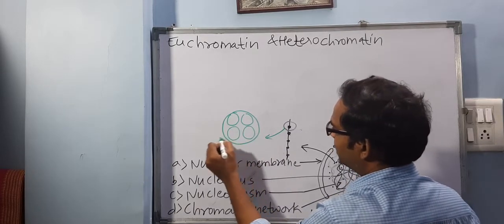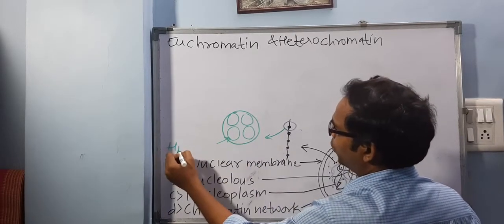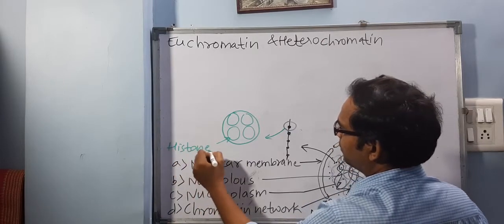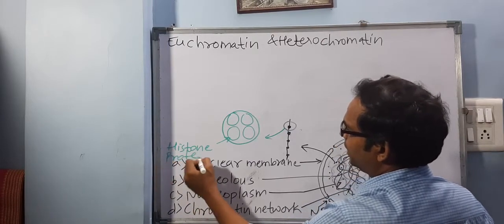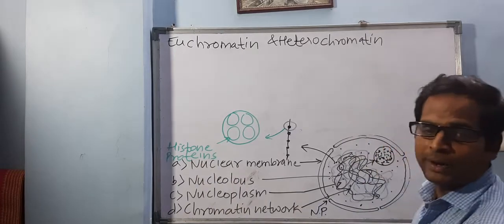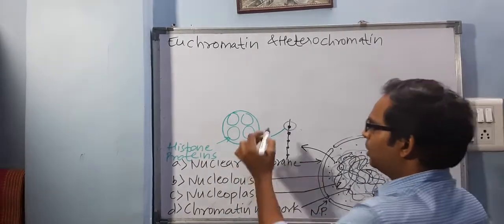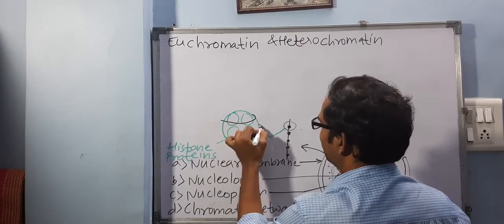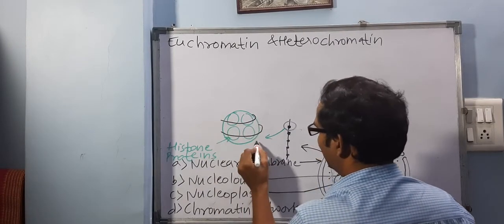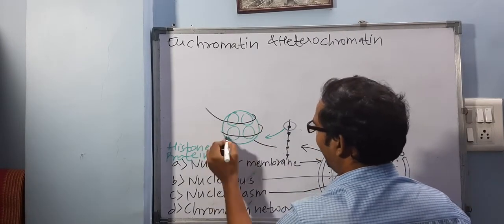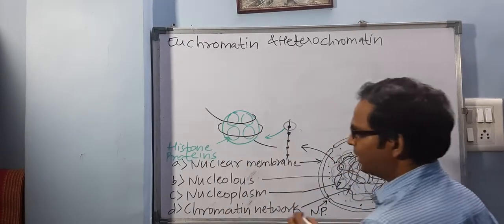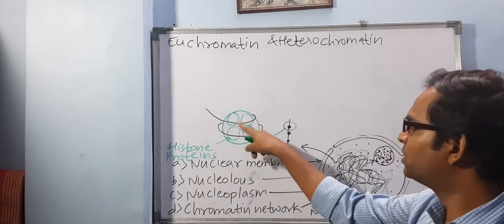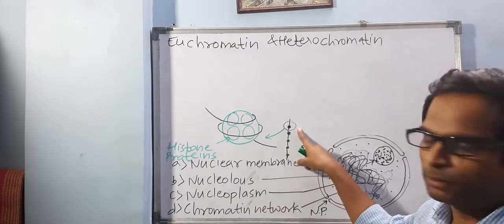What are these called? Histone proteins. And these histone proteins are surrounded by DNA which is coiled around it like this. Two turns of DNA like this. Are you understanding? This whole structure is what I have magnified from here.